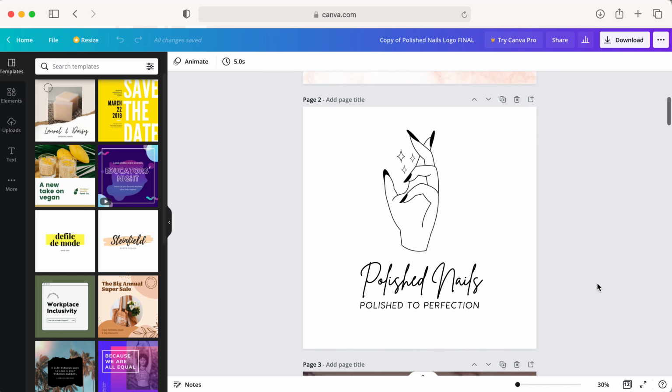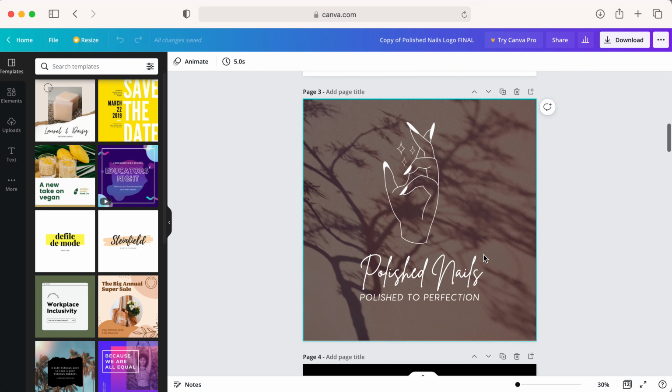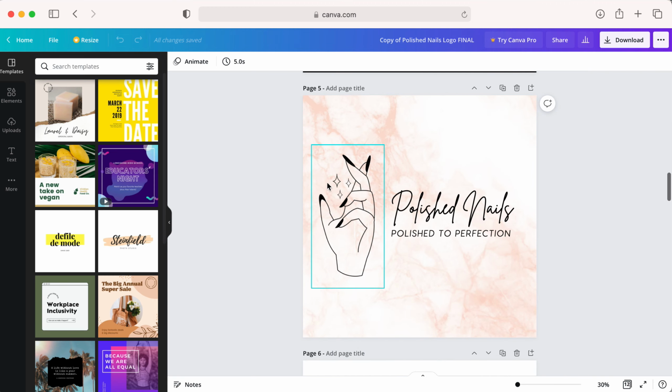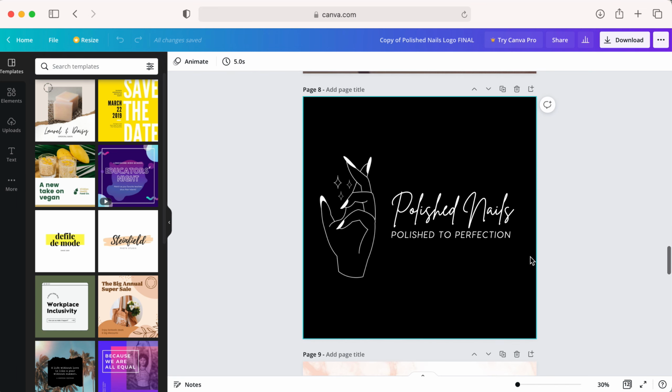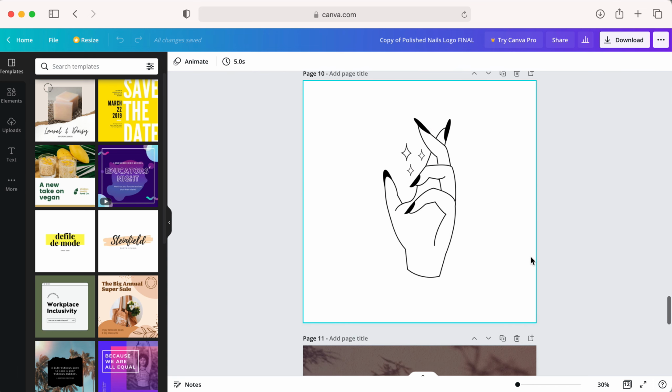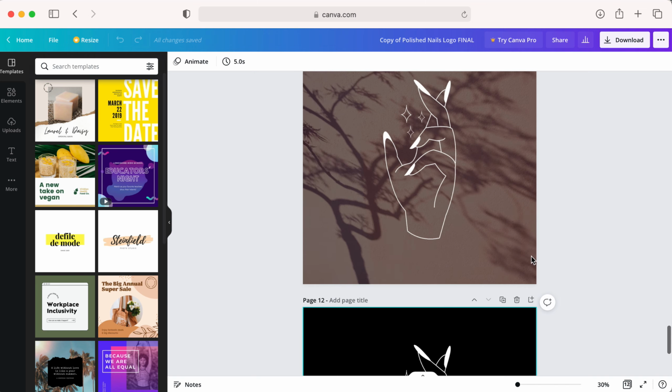So there's the vertical version on a couple of different backgrounds. If you ever need the white version, there's that as well. And then this is the horizontal version with the same background choices. And then there's the icon only that you can use for your branding as well.